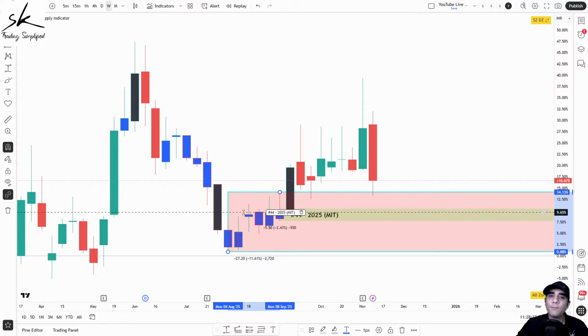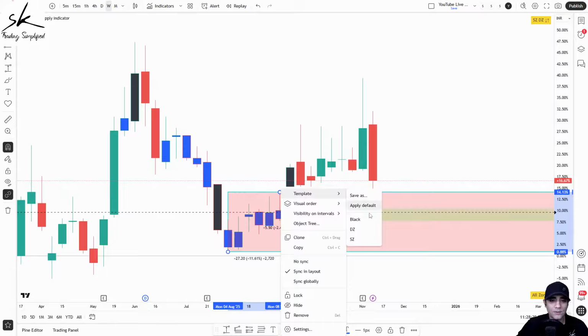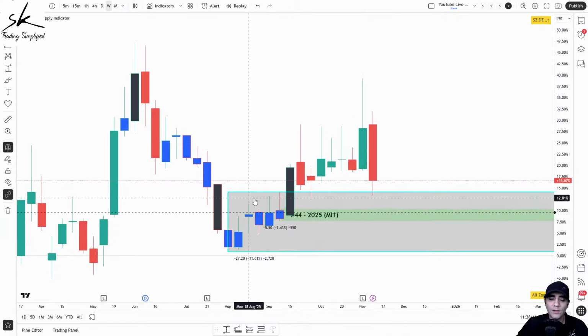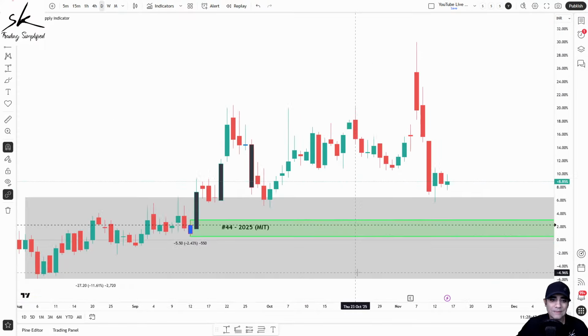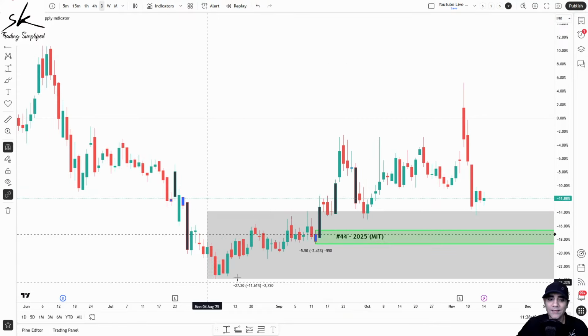Let's change it to black. Right, so the one in gray is my intermediate time frame zone. The one in green is my lower time frame zone. Is my lower time frame zone inside my intermediate time frame zone? The answer is yes, right?